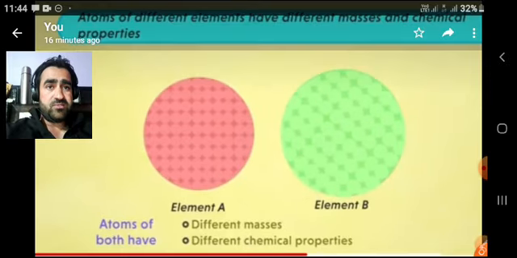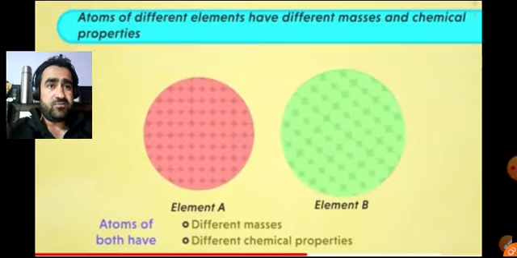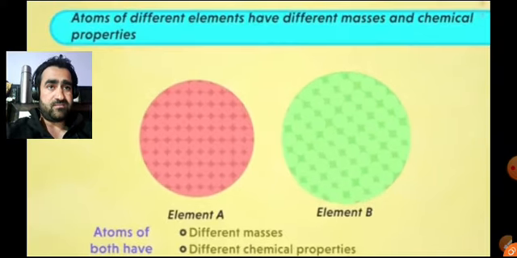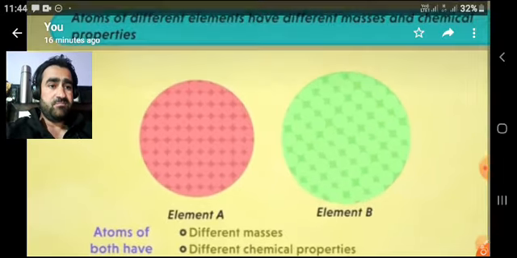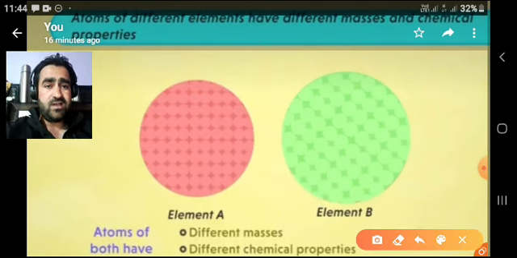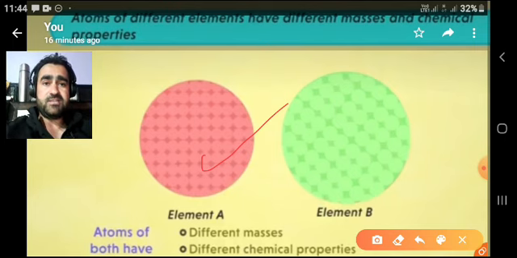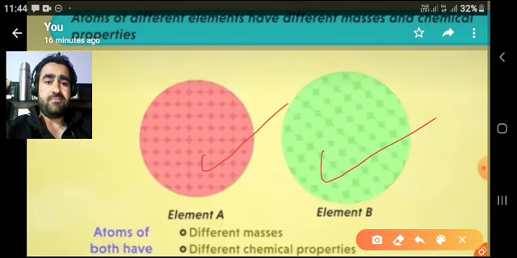The next postulate is atoms of different elements have different masses and chemical properties. This is very much relevant to the previous one. Element A will have a particular composition, that means a particular group of atoms will be forming this element A. Similarly, in case of element B, the atoms will be similar to each other, but they will not be similar to the atoms that form element A. So the atoms in the element A are different from the atoms in the element B, at least in terms of mass and chemical properties.